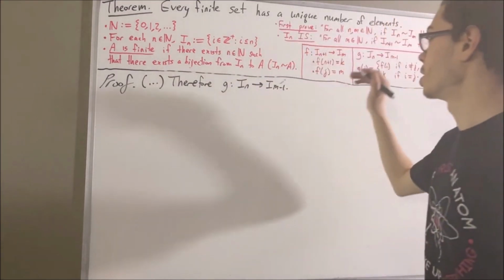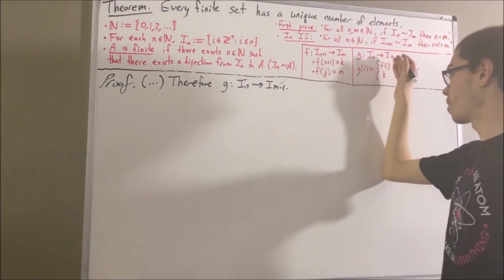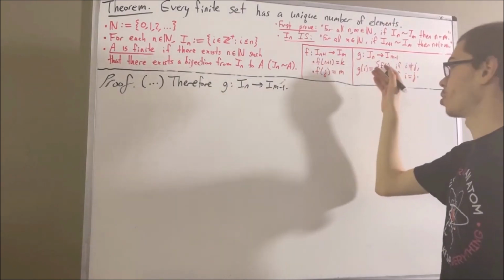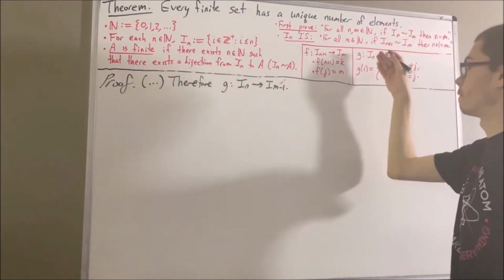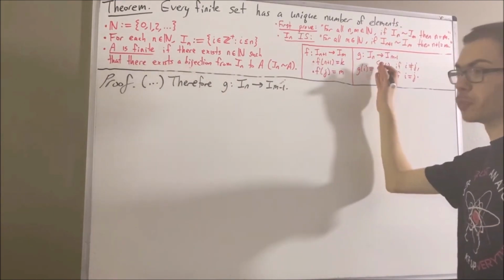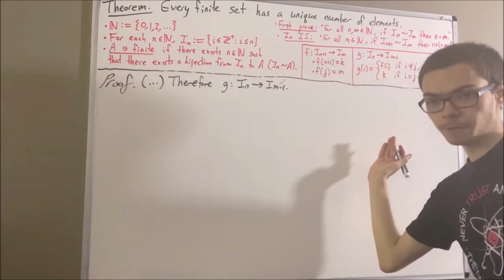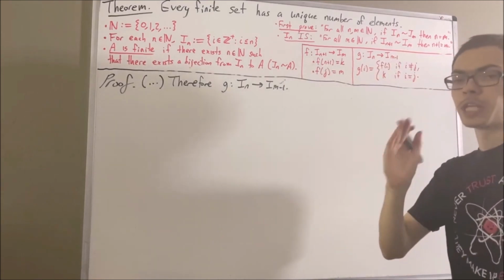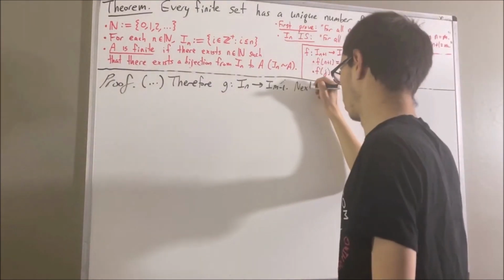So now that we know g is a function from I_n to I_{m-1}, now we want to show that g is a bijection from I_n to I_{m-1}. So really, we're going to show that g is both injective and surjective. Let's start out by showing that g is injective.